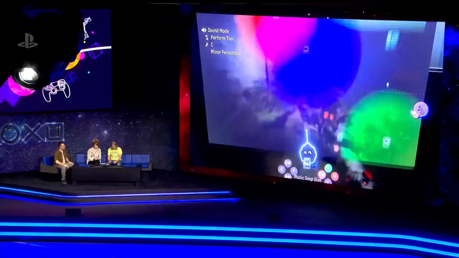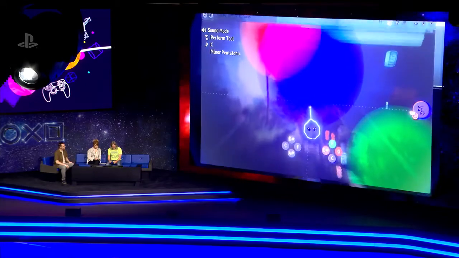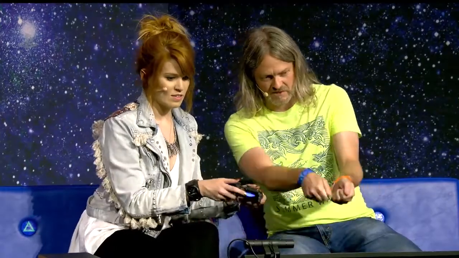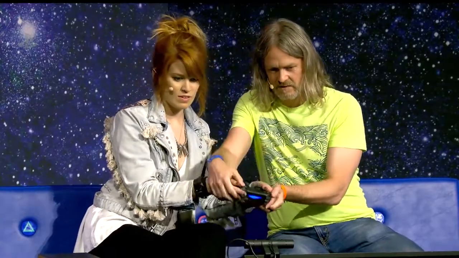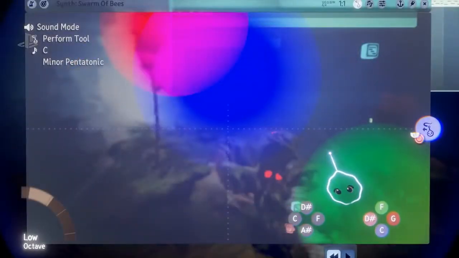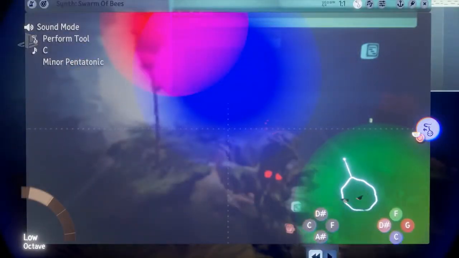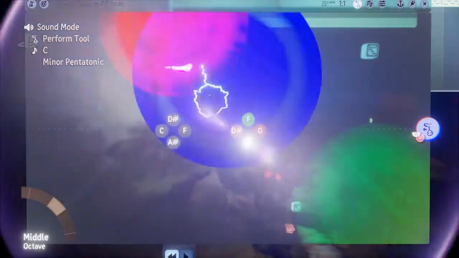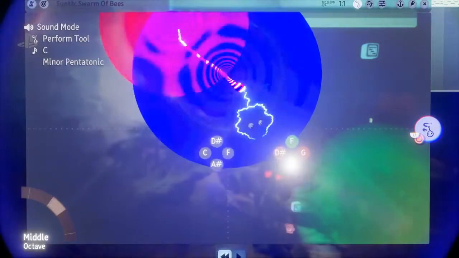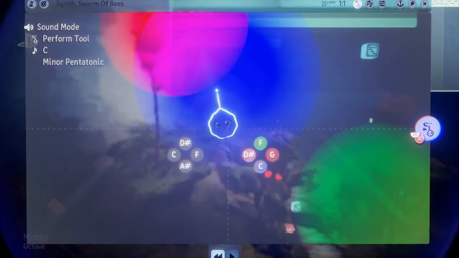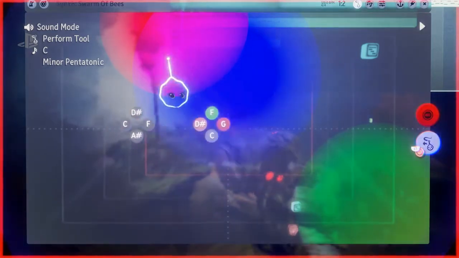I'll get it set up for you, like this. Basically, maybe just practice moving the imp first. Imagine there's like a pointer. So you want to go up and down like this, or left and right like that. And you don't just stay in the middle, it's fine. And then these face buttons here will make notes. You got this, Holly. I think you're ready to go. I'm just going to hit record. And all you got to do is just press random buttons and just feel the flow. Vibes.